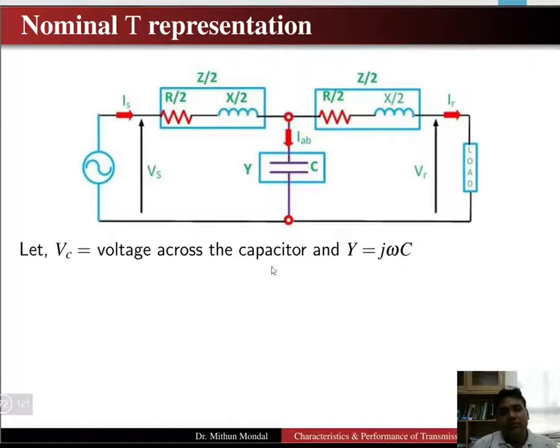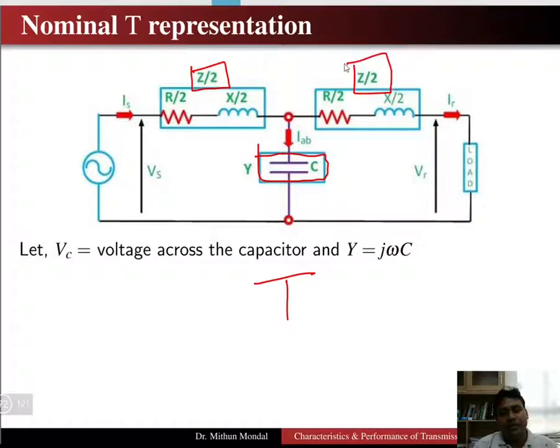In the nominal T representation, all the capacitance is lumped at the center and the series impedance is divided in half along the two other ends, so Z by 2 and Z by 2, where Z is equal to R plus jX. One half Z by 2 and the other half Z by 2 are located at the two extreme points of the T, and the capacitance is located at the center.